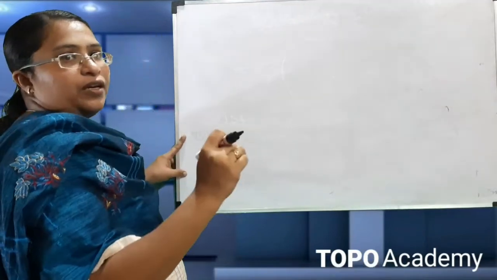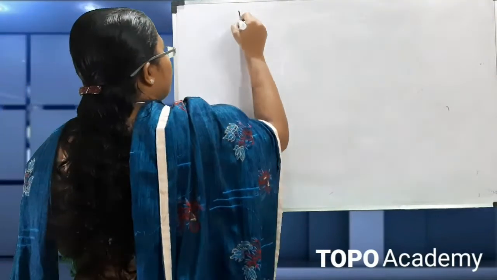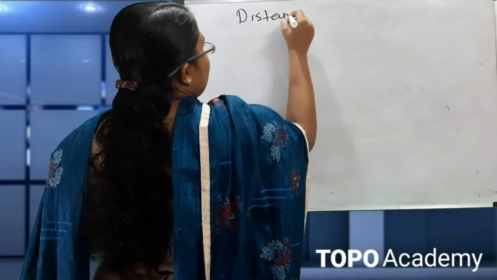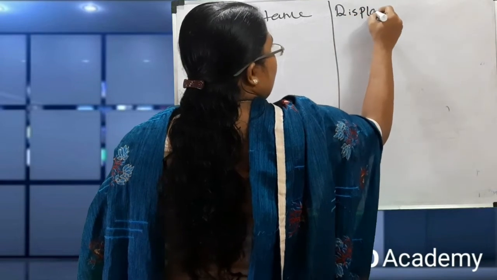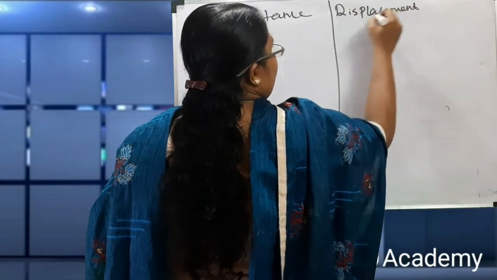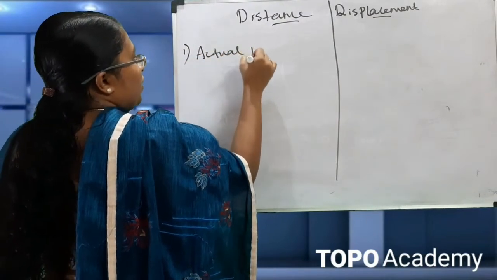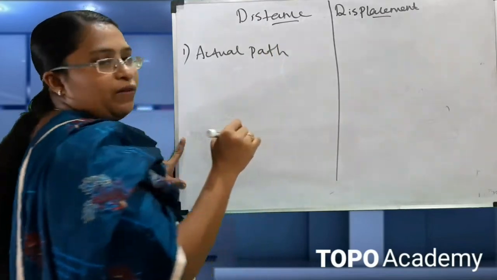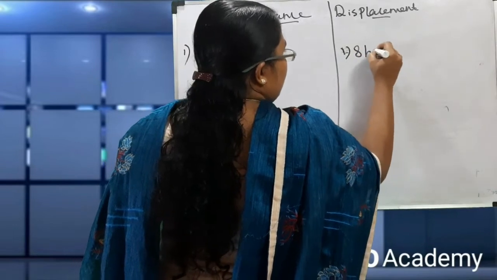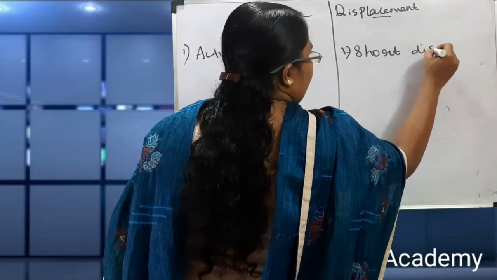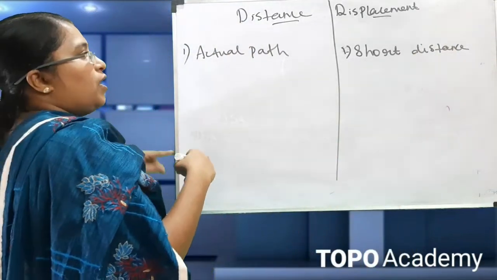Now we have to see the difference between distance and displacement at a glance. Distance is the actual path covered by the object. Displacement is the shortest distance between the initial and final positions.